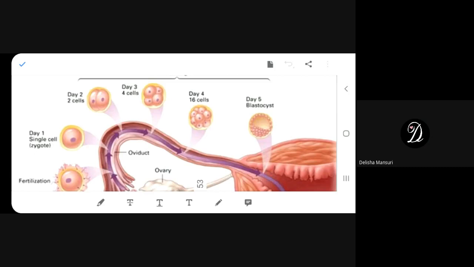First, tell me. The egg after fertilization is called what? Delisha? Hello? Hello?